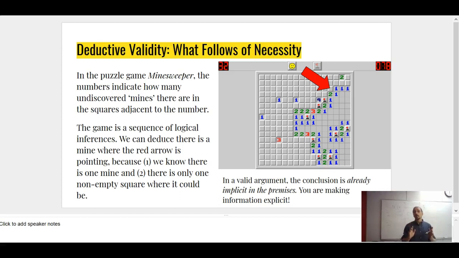An invalid argument is saying something that goes beyond the information in the premises, like the argument we just did. Why was it invalid? The conclusion was too specific. The valid conclusion would have been not both R and I. The conclusion was just not R. That's too specific.